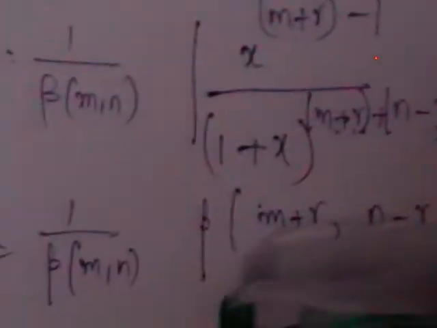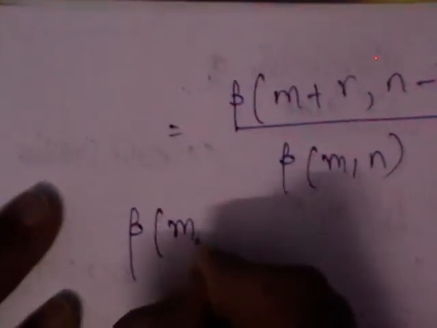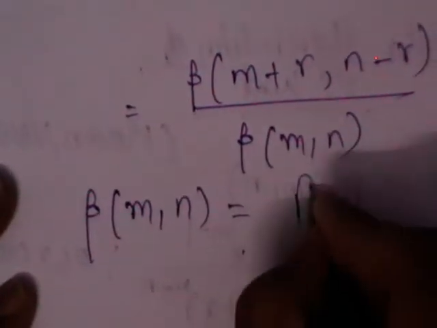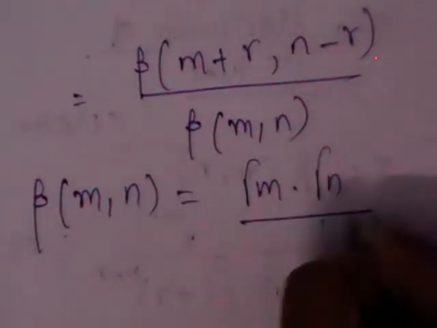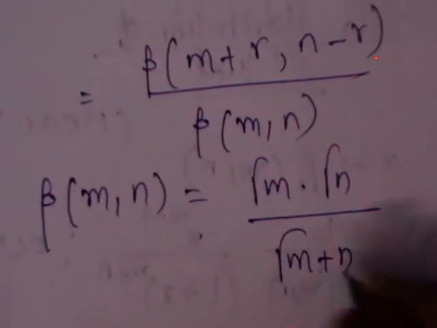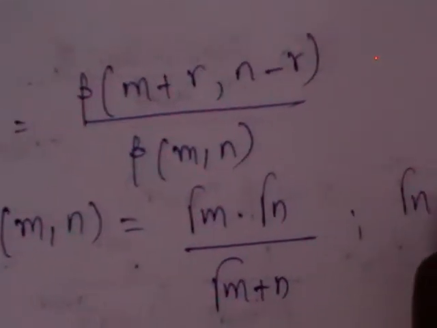Got it? Now again, let us write all these betas in terms of gamma. You got this as β(m+r, n-r)/β(m,n). What is the relation between β(m,n) and gamma functions? β(m,n) = Γ(m)Γ(n)/Γ(m+n). Moreover, Γ(n) is (n-1) factorial.